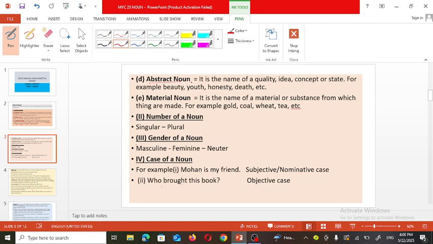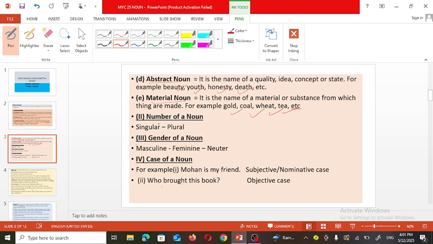abstract noun. What do you mean by abstract noun? It means the word which we use for a certain quality or idea or concept or state. For example, beauty, youth, honesty, death. These are all abstract nouns. Then the material noun. What do you mean by material noun? A material noun is used for certain substances or material. For example, gold, coal, wheat, tea. These are all material nouns.